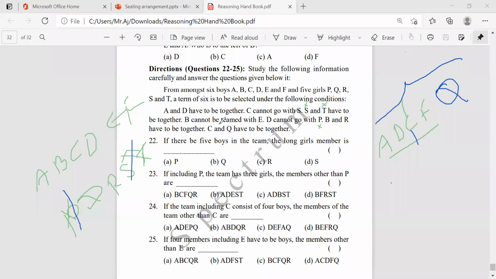B and R are to be together, so R also is not possible. If S is not possible, T also is not possible. And who will be the other person in the boys? We can take A and D together, C and F.